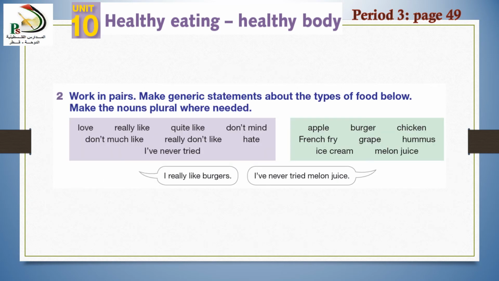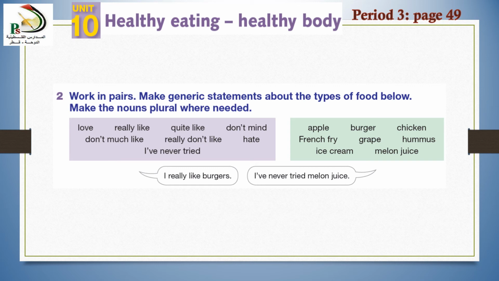Okay, now let's move to the second activity. Work in pairs, make generic statements about types of food below. We have a gray box and a blue box. We will try to make sentences for generic statements. Don't forget, we don't use any articles in generic statements. Okay, we have here some examples.